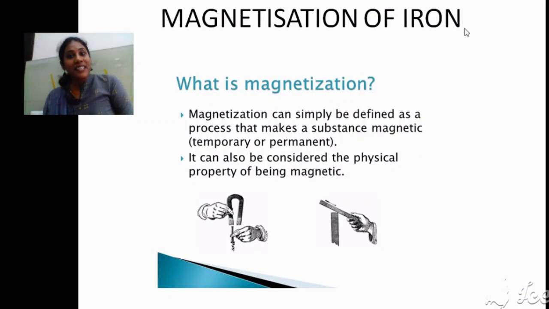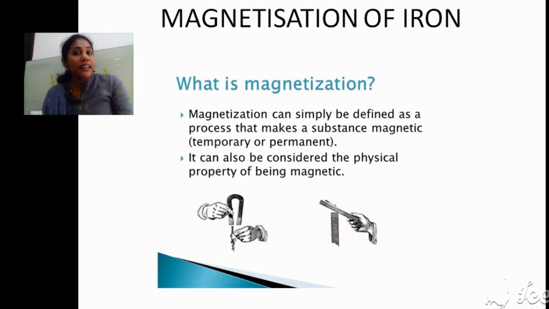And magnetization of iron. Say this is a magnet and this is an iron piece. So when you hold it to a magnet, your iron also will become magnetic in nature. It will behave as a magnet as long as the magnet is in contact with the iron. So once you remove this magnet, the iron will lose that magnetism. Okay, so as long as this magnet is near the iron, the iron also will act as a small magnet.